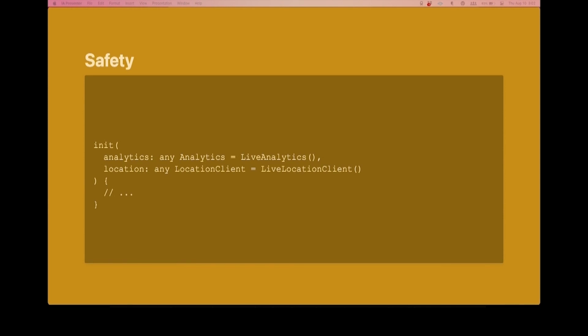So that sounds great in theory, but it is not safe whatsoever, because if you back up to feature C and you want to preview it, you have no way to pass in a location manager to D. Feature C was like, I don't care about location managers, I don't want to deal with that. And so now you have no choice but to run a live location manager or an analytics client in feature D while you're previewing feature C. This is just not safe whatsoever. You will inevitably get back into the situation of accidentally tracking live analytics when you don't mean to, or a broken SwiftUI preview when you don't mean to.